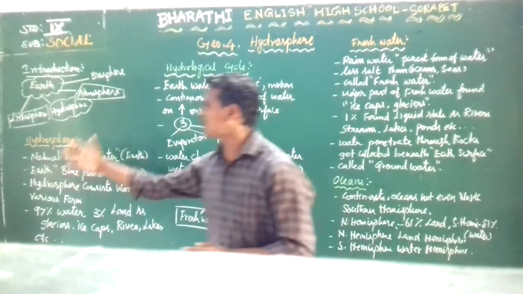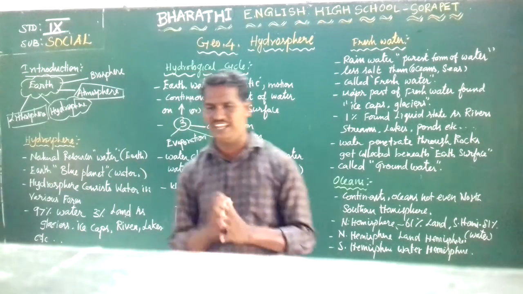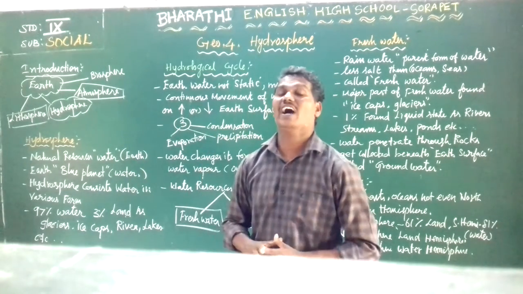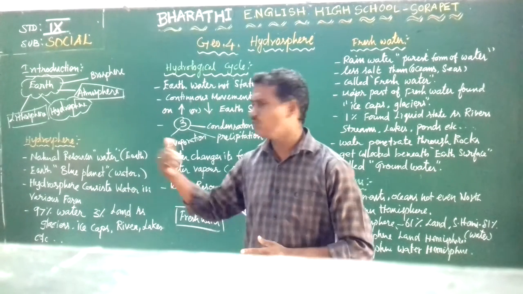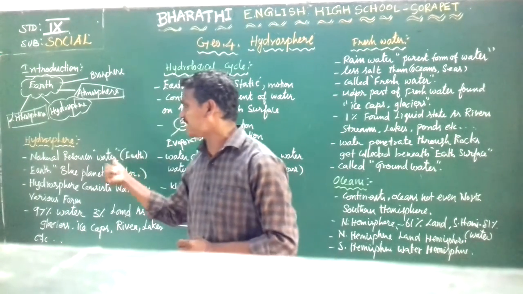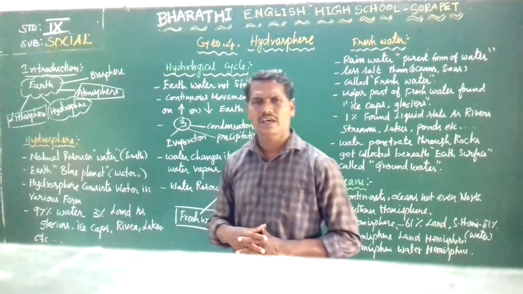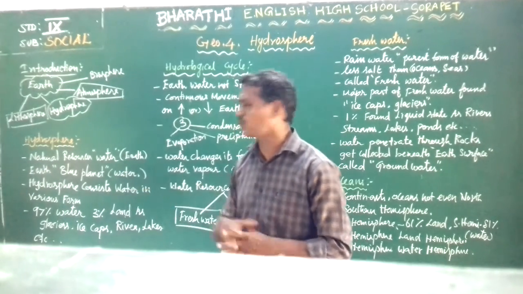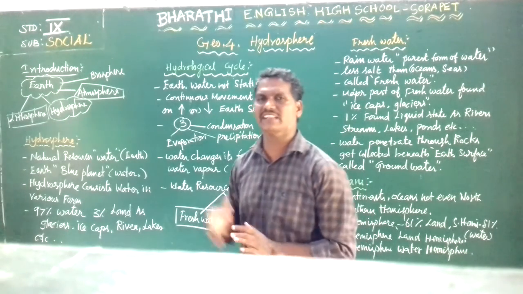Okay, so that's all about the hydrosphere. Hydrosphere means the water on the earth's surface. Water is essential in everyday life and one of the best natural resources, and the earth is called a blue planet because of the abundant water on it.